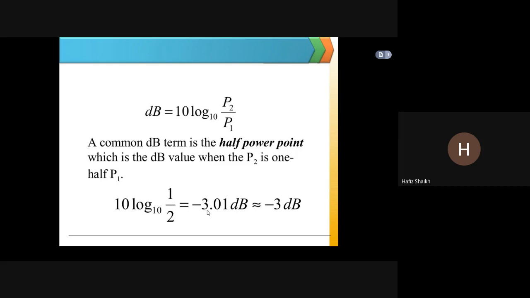The common dB term will be 10 multiplied by log P2 upon P1 to the base 10. The common dB term is the half power point, which is the dB value when P2 is one half of P1. Now log of 1 by 2 to the base 10, multiplied by 10, is equal to minus 3.01 dB, that is, approximately minus 3 dB.